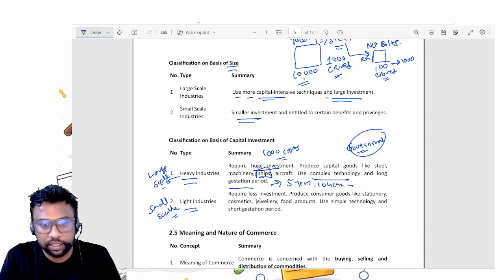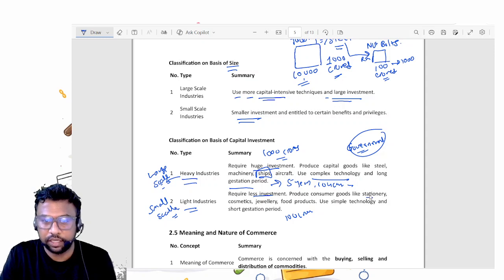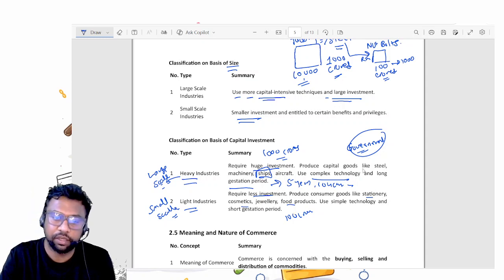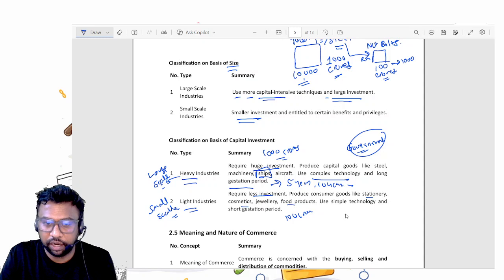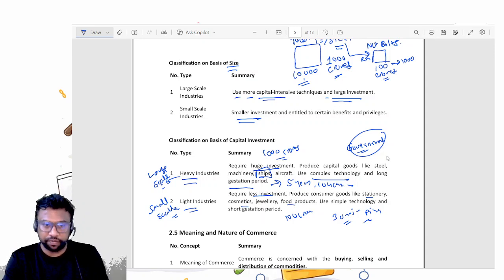Light industry requires less investment, 100 crores. It produces consumer goods, like what you and I use every day: stationery, cosmetics, jewelry, food, etc. It uses simple technology and has a short gestation period. In the morning you give an order and within 30 minutes you get your pizza. That is not called a gestation period. The period of delivering the goods is very short.